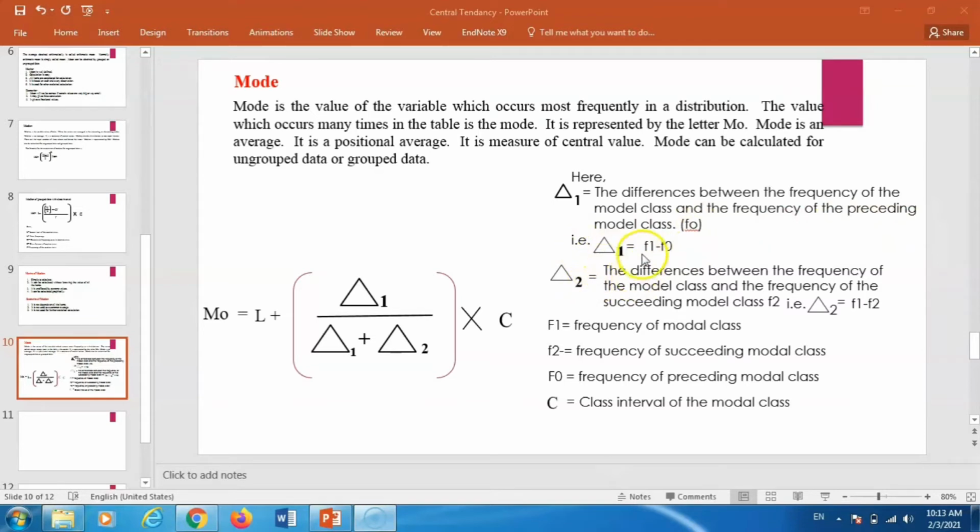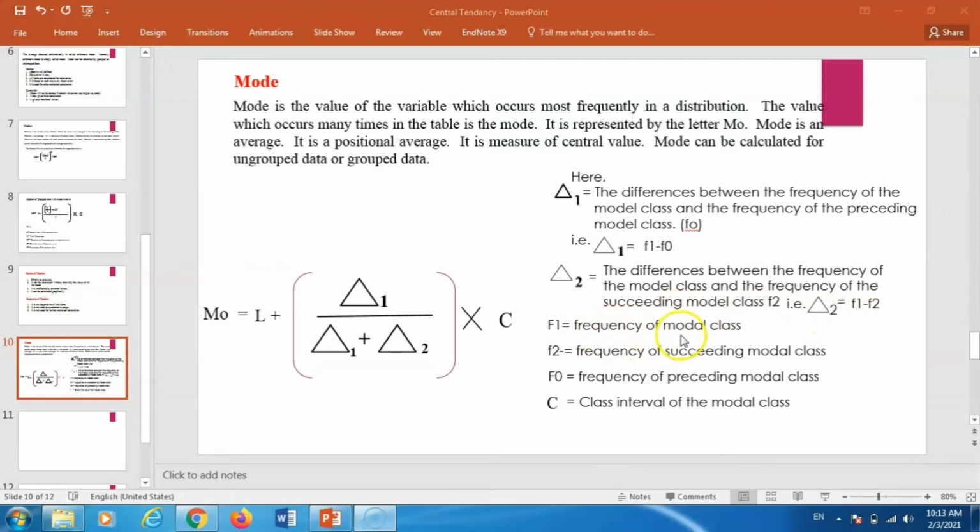That is, delta 1 is equal to F1 minus F0. Delta 2 is equal to the difference between the frequency of the modal class and the frequency of the succeeding class. That is, delta 2 is equal to F1 minus F2.